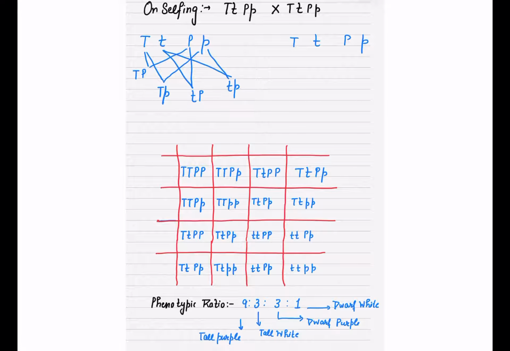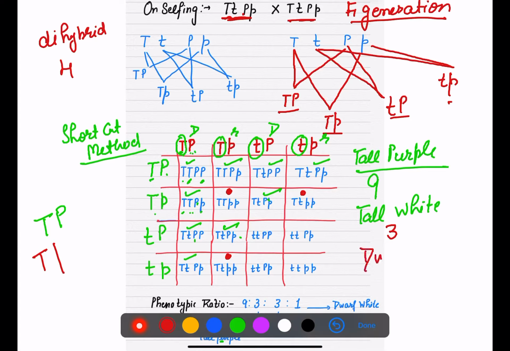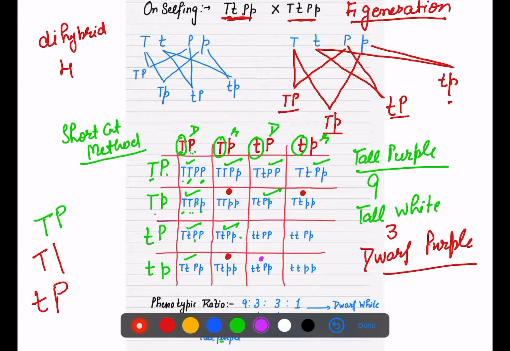The next one is we have to find out dwarf purple. How many are dwarf purple? Dwarf purple means small t and capital P. So here we will see now small t and capital P. 1, 2 and 3. So we have 3, and the last one is dwarf white.